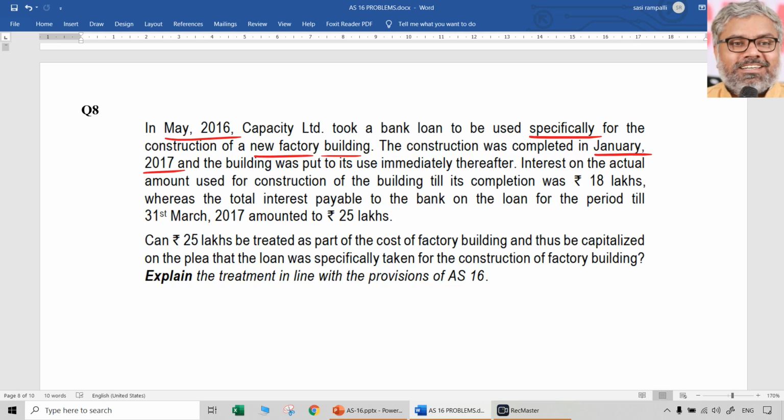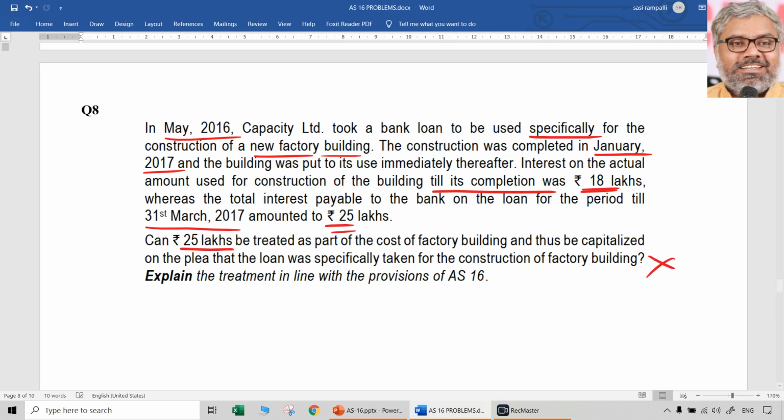So the building was put to use immediately thereafter. Interest on the actual amount used for construction of the building till its completion was 18 lakhs, whereas the total interest payable to the bank on the loan for the period till 31st March 2017 was 25 lakhs. Okay, we don't have to calculate anything, interest is already given. But how much is the interest till the building is complete? 18 lakhs. After that also interest is to be paid, but total interest payable to the bank on the loan for the period till 31st March amounted to 25 lakhs. Can 25 lakhs be treated as part of the cost of factory building and thus be capitalized on the plea that loan was specifically taken for the construction of factory building?